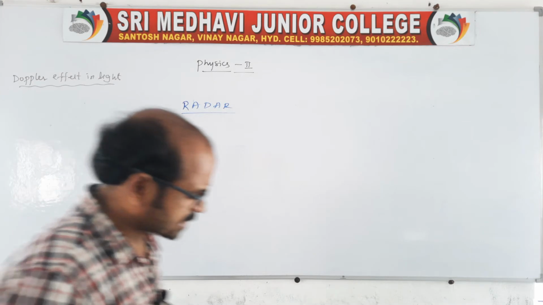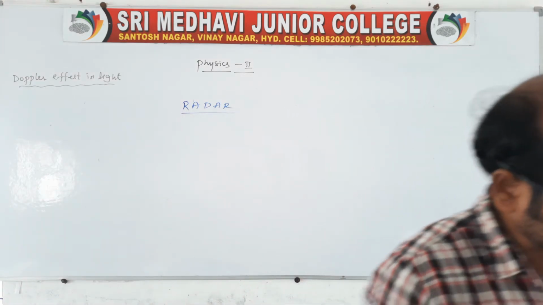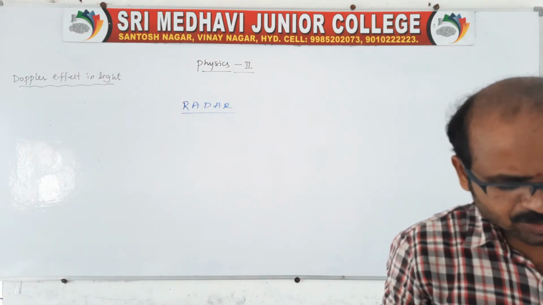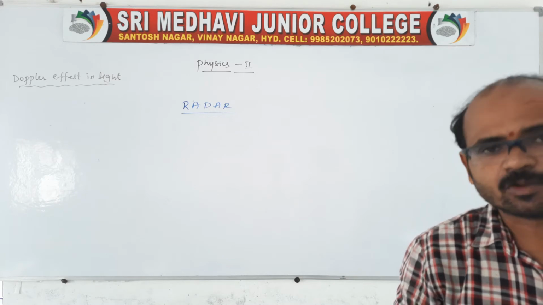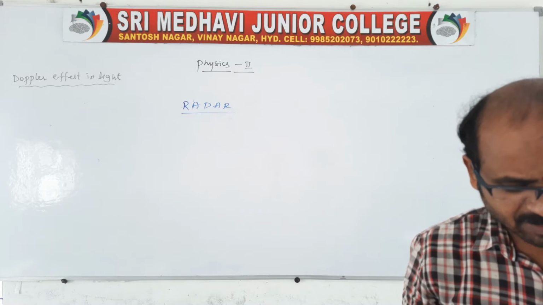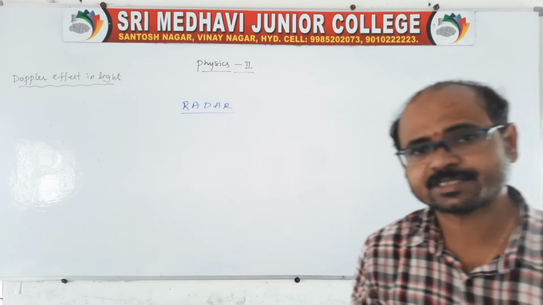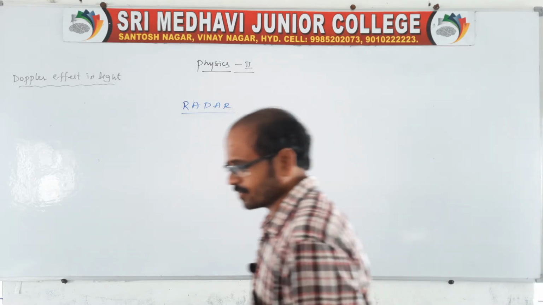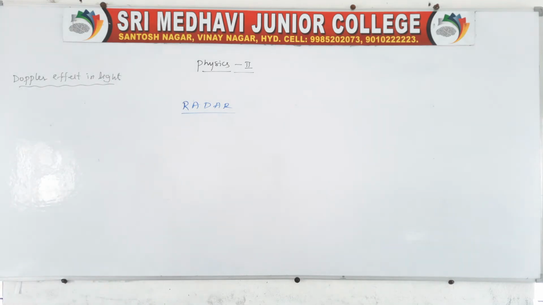Radar is nothing but radio detection and ranging. It is a device to determine the position and velocity of an aeroplane. It is a device which is used to find the position and velocity of aeroplanes. Clear? It is about the Doppler effect in the case of light. So this is actually for 4 marks, and it is very, very important.